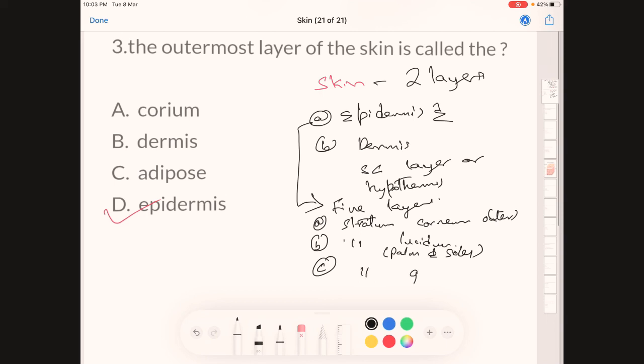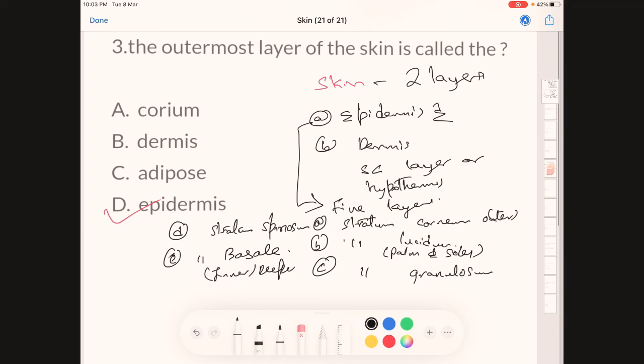The third is the stratum granulosum, the fourth is the stratum spinosum, and the fifth is the stratum basale, the innermost or deepest layer, under which there is the dermis.